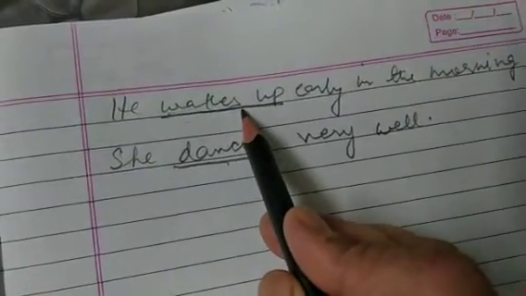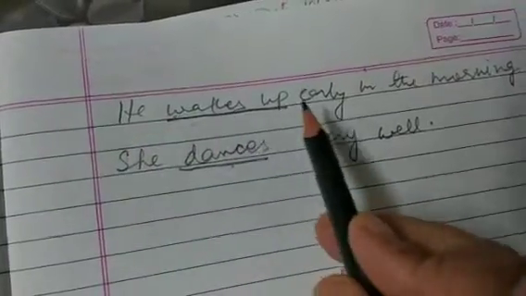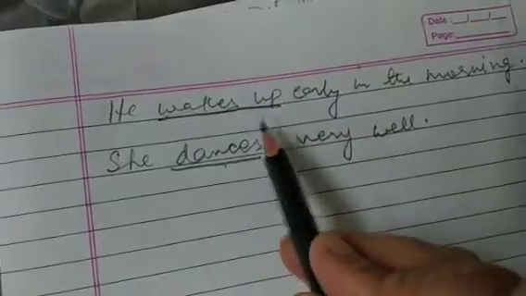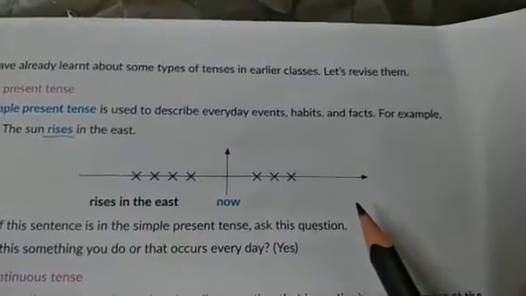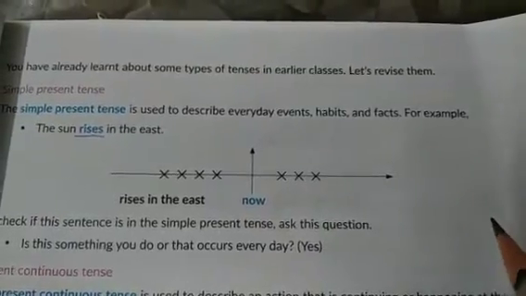In the earlier example, it is talking about the things that happen every day with him. He wakes up early in the morning, means every day he wakes up early in the morning. So what we learn here is that the simple present tense talks about the actions that regularly and every day happen.